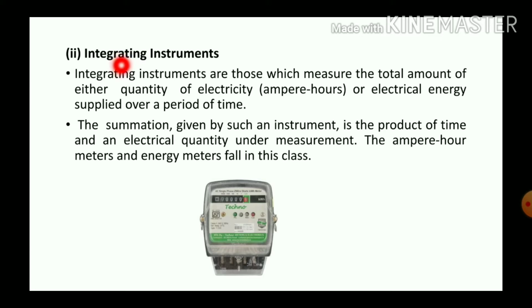Next one is integrating instrument. Integrating instruments are those which measure the total amount of either quantity of electricity or electrical energy supplied over a period of time. The summation given by such an instrument is the product of time and the electrical quantity under measurement. The energy meter and ampere hour meter are examples of integrating instruments. This is an energy meter.